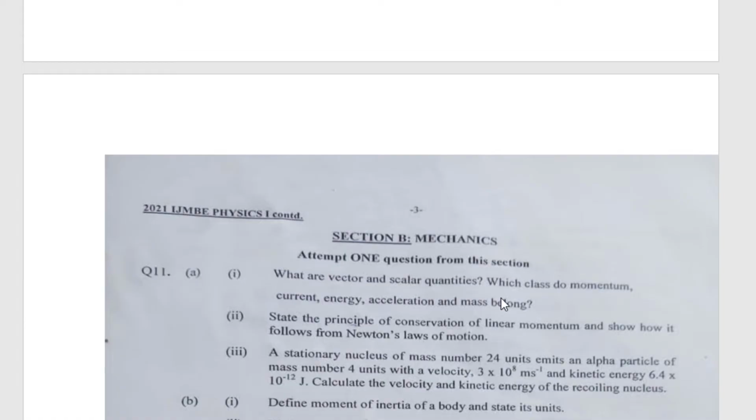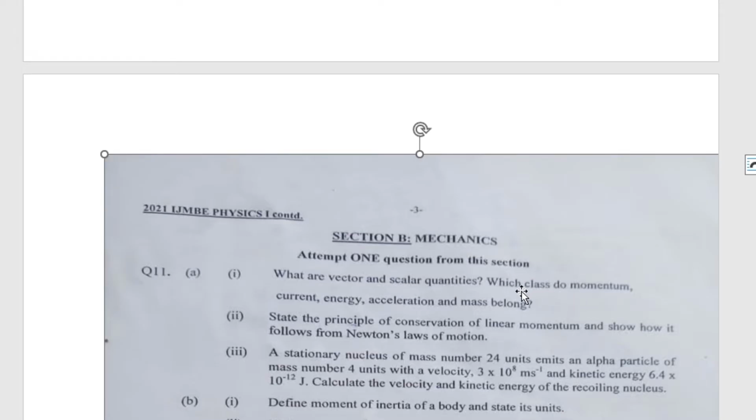What are vector and scalar quantities? Which class do momentum, current, energy, acceleration belong to? Vector quantity, it's really simple to define. Vector quantities are quantities that have magnitude and direction. We are done with this. And we also have scalar quantities, which have magnitude but no direction.